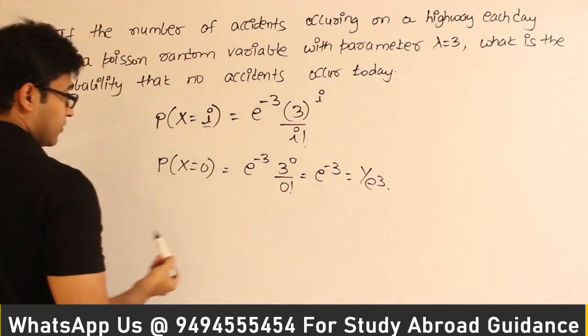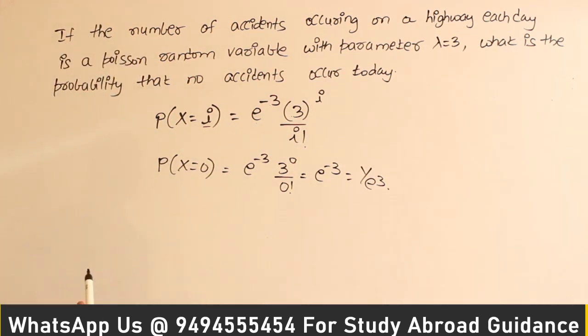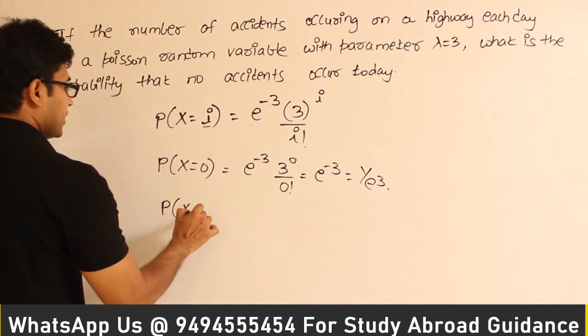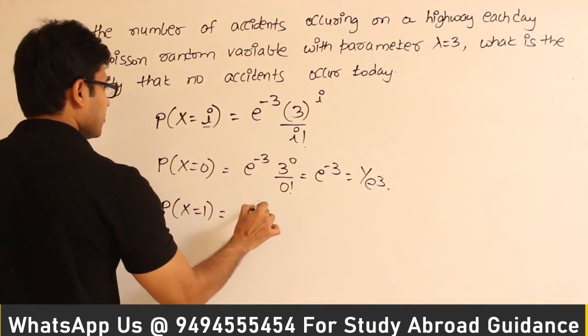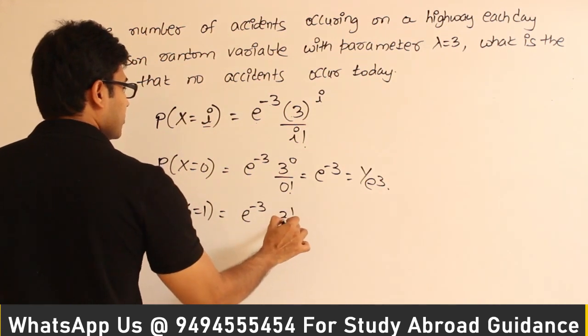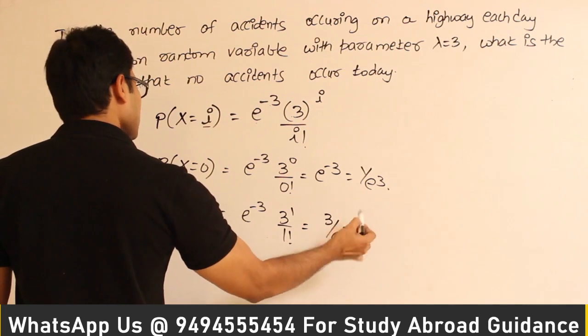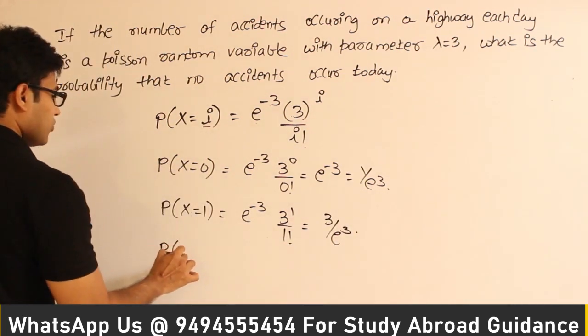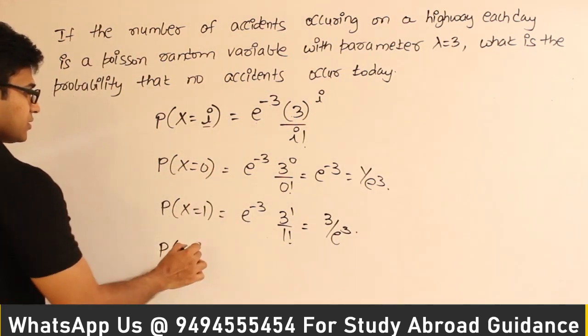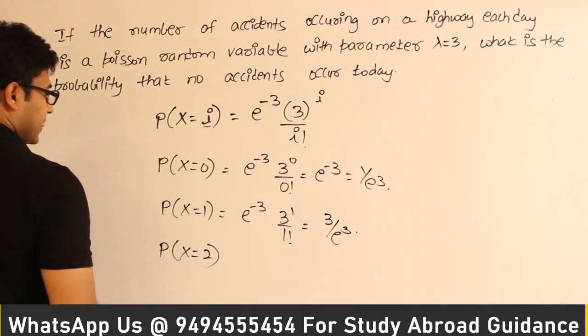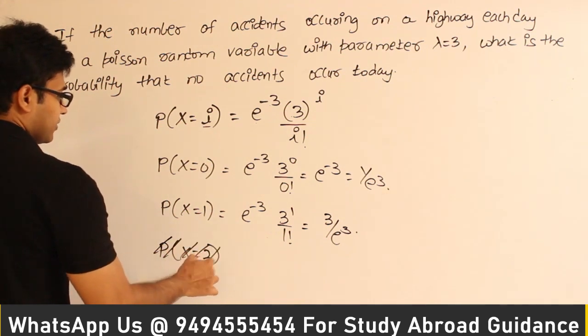What about if the question is what is the probability that there will be exactly one accident today? So X equal to 1 equals e power minus 3 into 3 power 1 by 1 factorial, which will be 3 by e cube, right? So what is the probability, I'm just writing them, okay, just for your understanding, that the number of accidents will be at least 1?